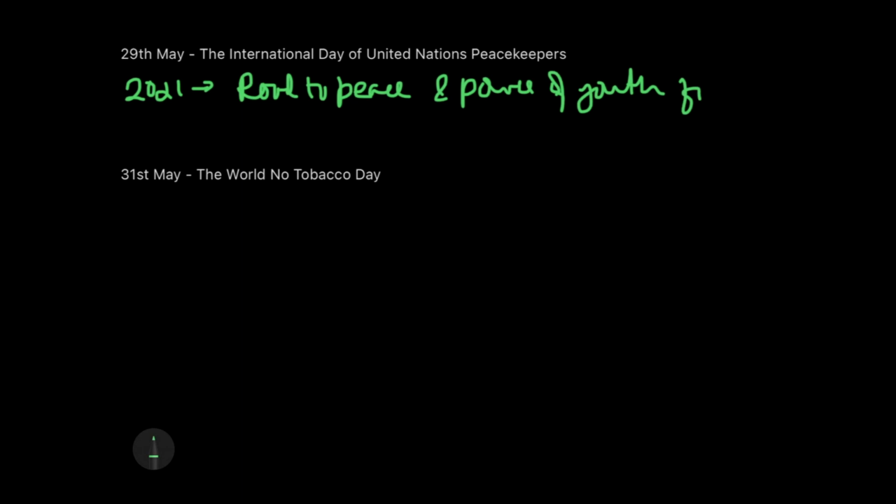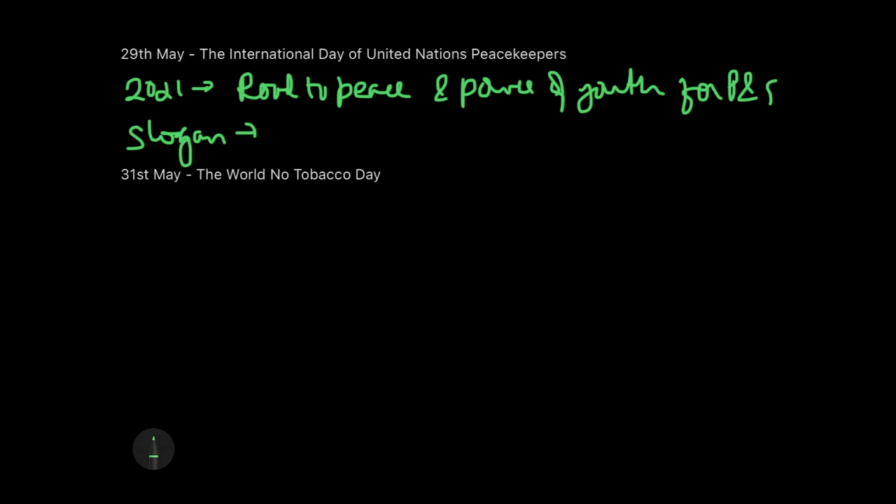So I read a very long line, right? You don't need to remember it like this. You need to remember road to peace, and power of youth for peace and security. Just need to remember this. And there is a constant slogan for this particular day as well, the peacekeeping one.